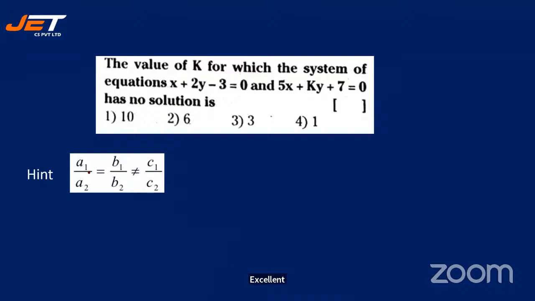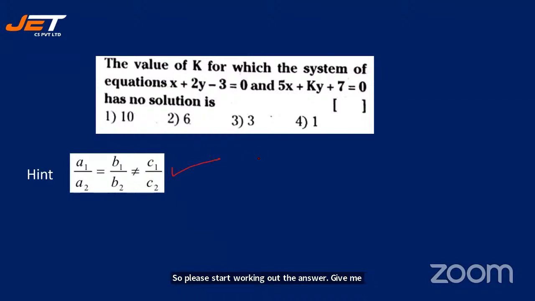The value of k for which the system of equations x plus 2y minus 3 is equal to 0 and 5x plus ky plus 7 is equal to 0 has no solution. All right, students. So one hint is given to you. If it has no solution, then this should be the formula that should be used. So please start working out the answer. Give me the solution, whether it is 1, 2, 3, or 4.